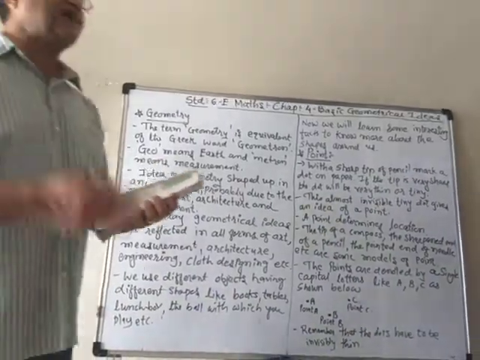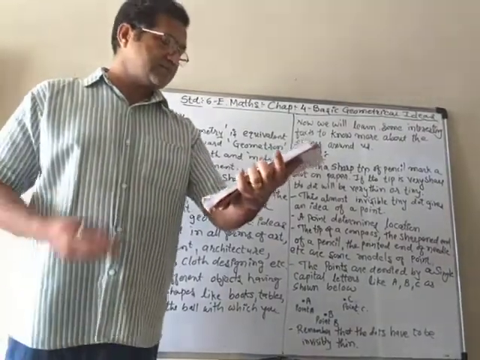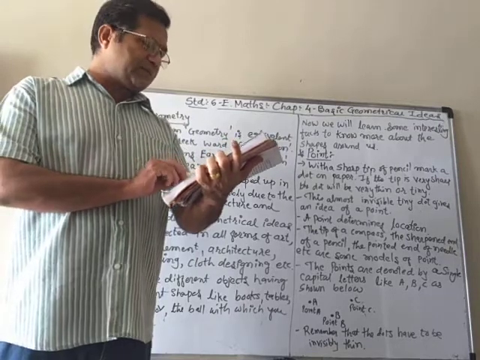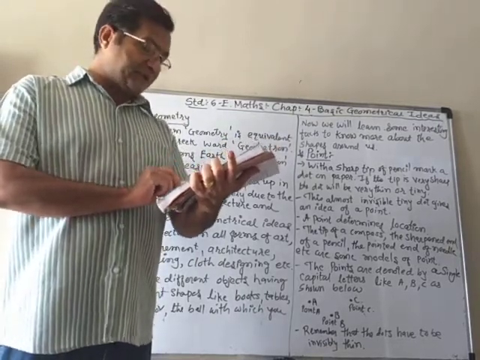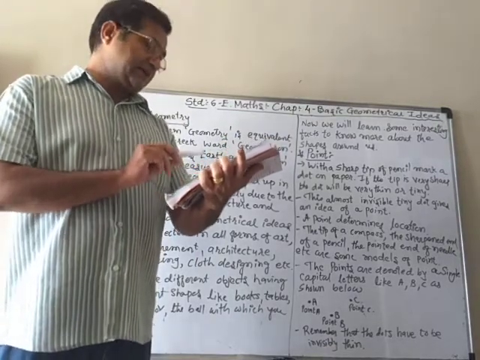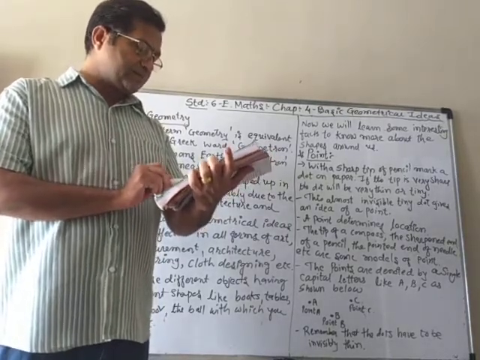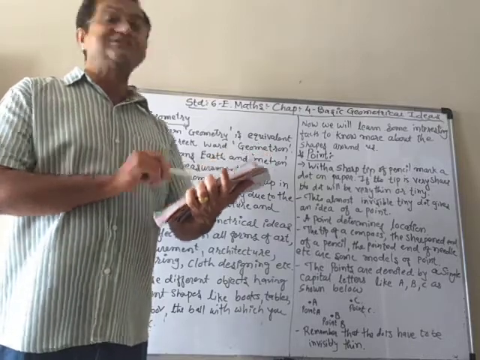In this also you can see that a very nice architecture is shown. So the construction of magnificent palaces, temples, lakes, dams and cities and architecture propped up these ideas.